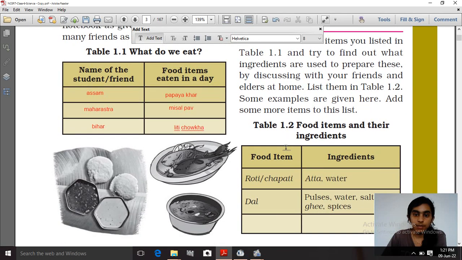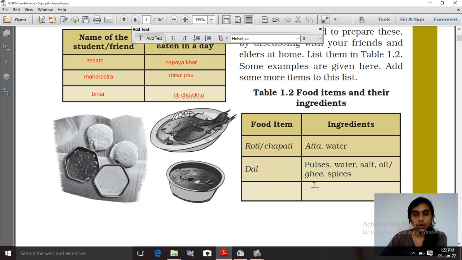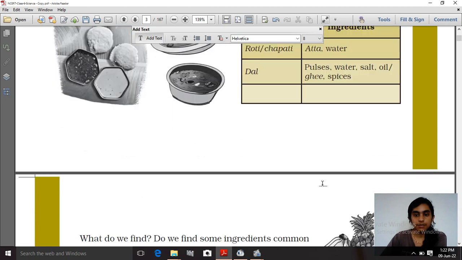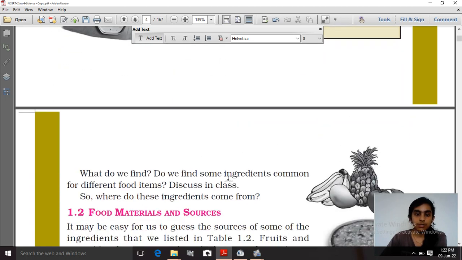So some examples are listed here, like in table 1.2, the food item roti or chapati. Ingredients needed are atta, water. For dal, ingredients needed are pulses, water, salt, oil or ghee or spices. So like that. After completing this, you have to discuss with your class.